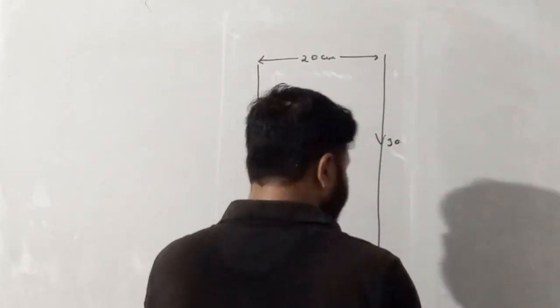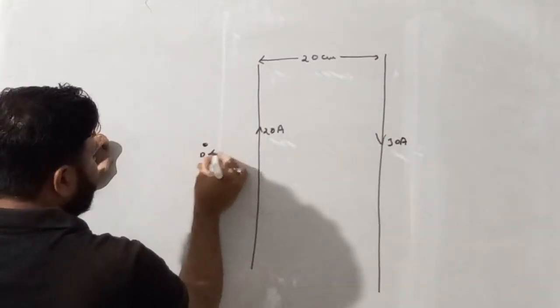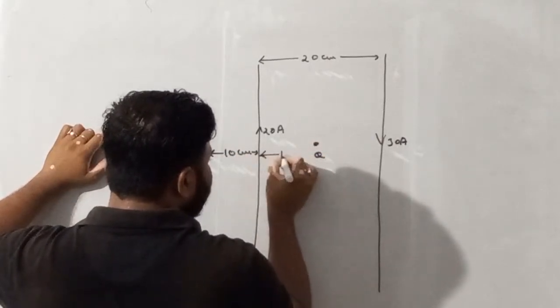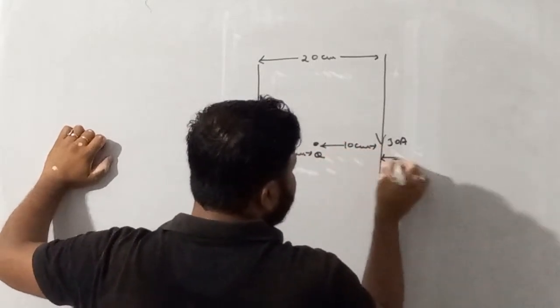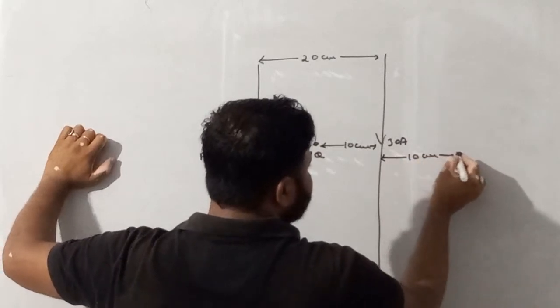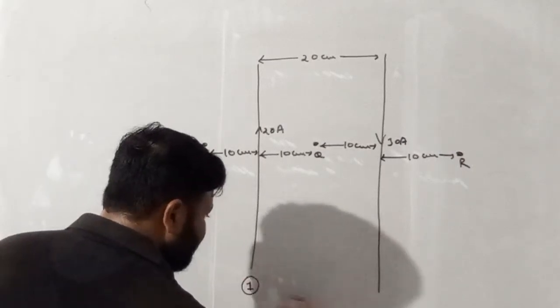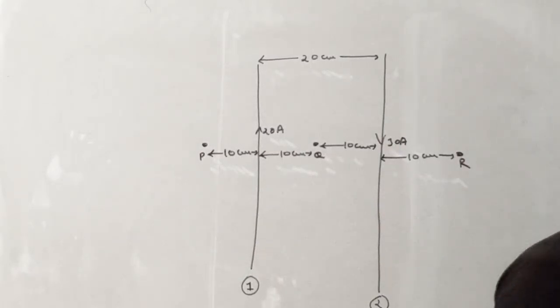So see my dear student, we have two wires. This is the point P, which is 10 centimeter apart from this wire. This is point Q, which is again 10 centimeter apart from this wire. This distance is also 10 centimeter, and moreover there is one more point, that is R, which is again 10 centimeter from this wire. This is wire first and this is wire second. I am repeating once again the question. Figure shows two current carrying wires 1 and 2. Find the magnitudes and direction of the magnetic field at points P, Q and R.